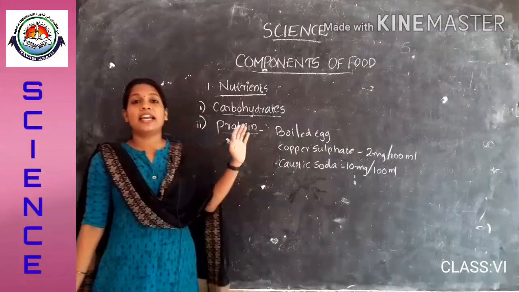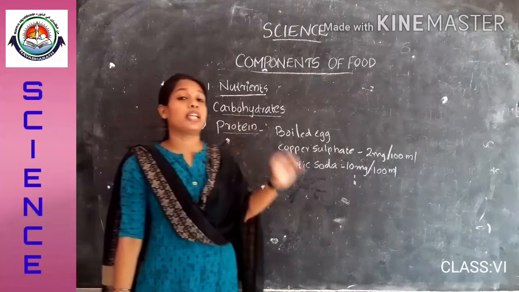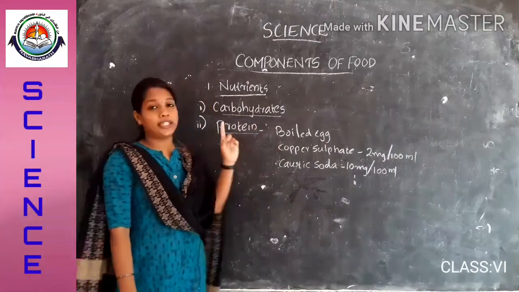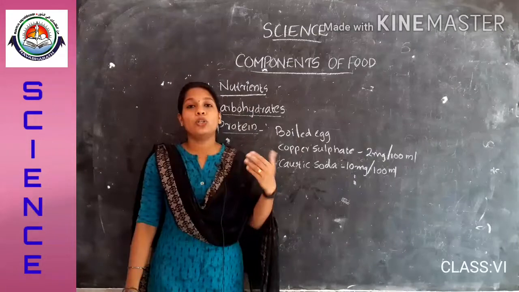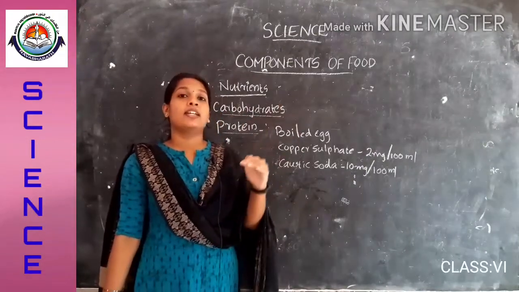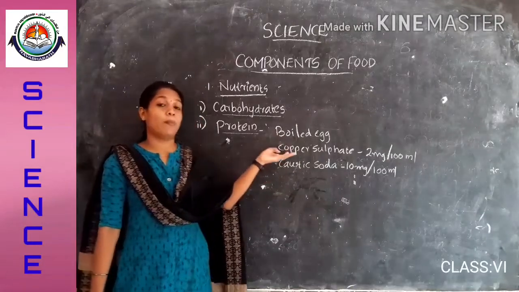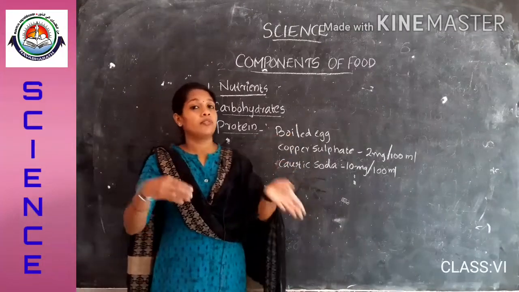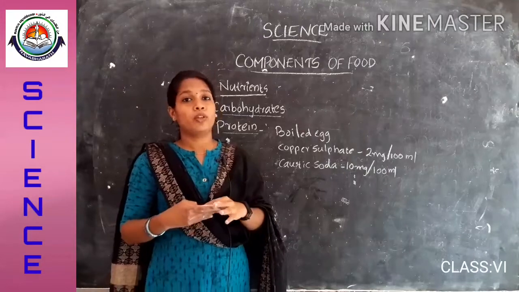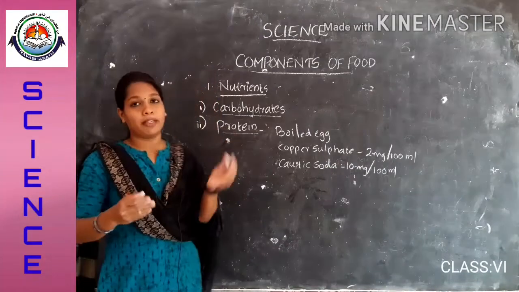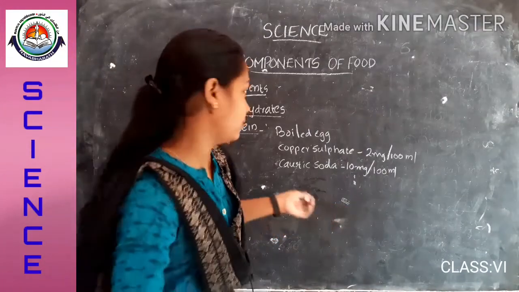This is the experiment to test the presence of protein in egg, and we can also use similar experiments with copper sulfate and caustic soda on different food items. So this is the experiment for testing protein.